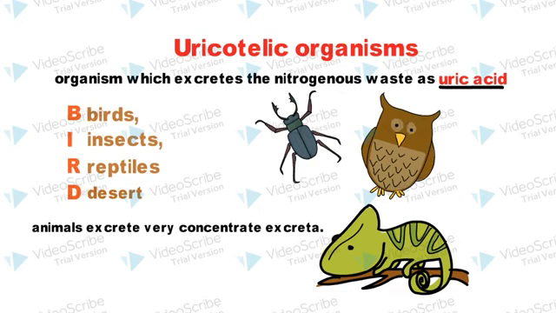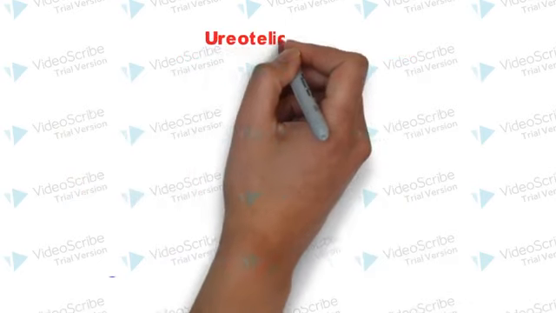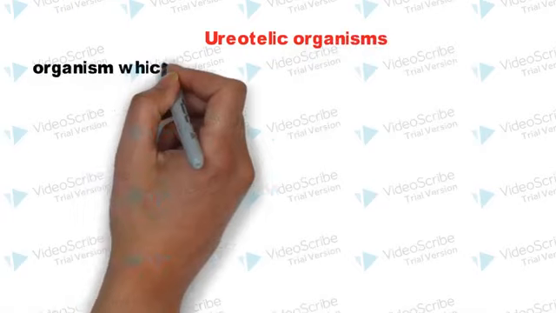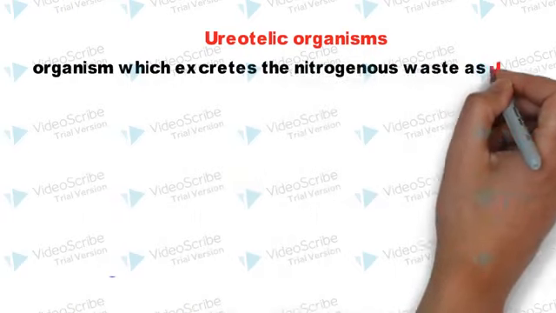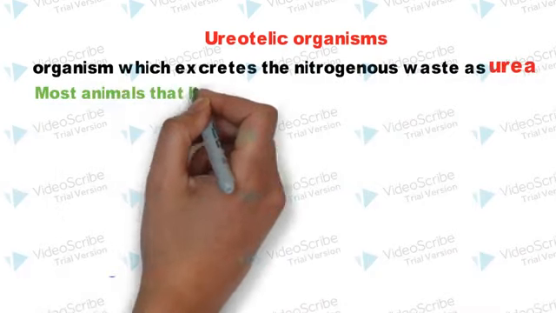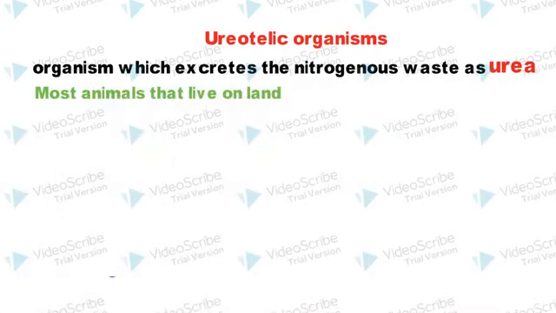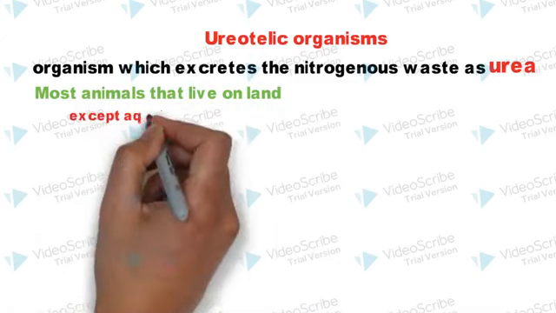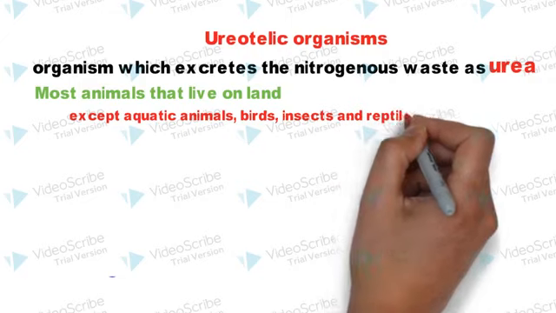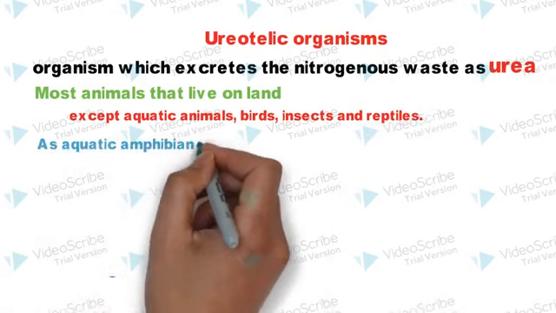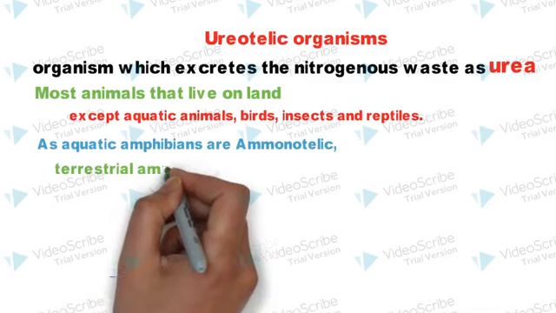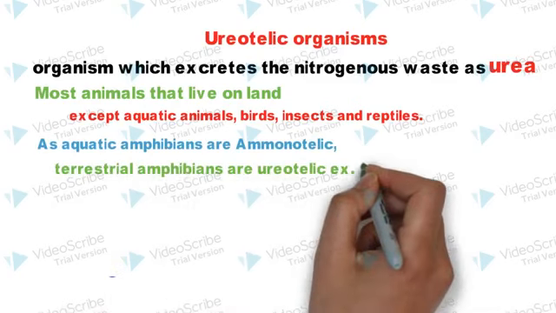Let's move on to the next one, which is ureotelic organisms. These are the organisms which excrete the nitrogenous waste as urea. Most animals that live on land are these ureotelic organisms, except the aquatic animals, birds, insects, and reptiles. As aquatic amphibians are ammonotelic, terrestrial amphibians are ureotelic, example, frog.